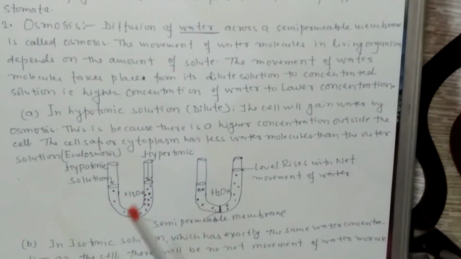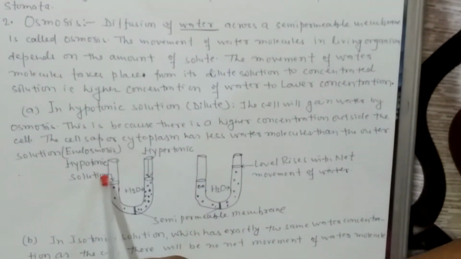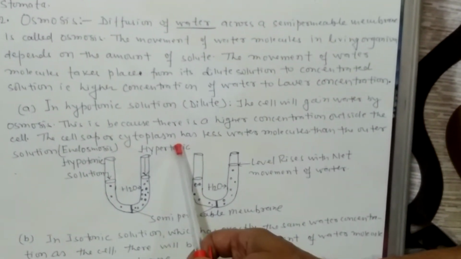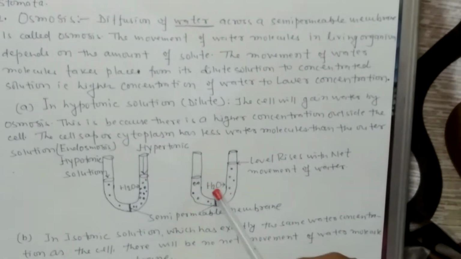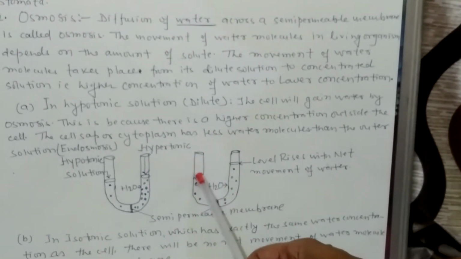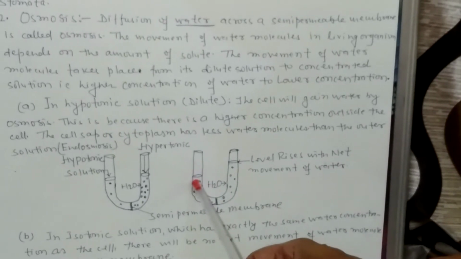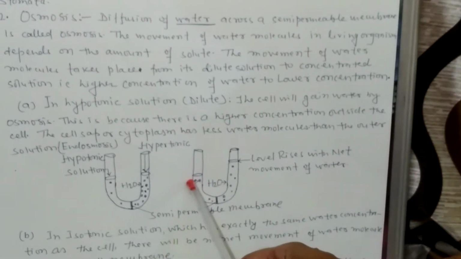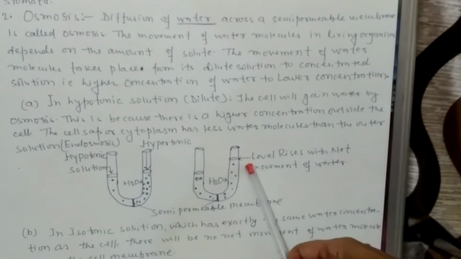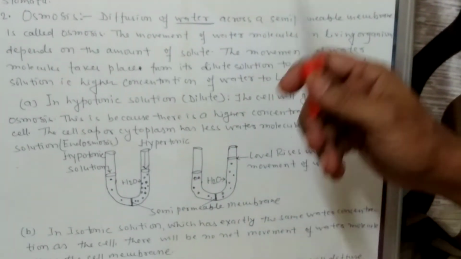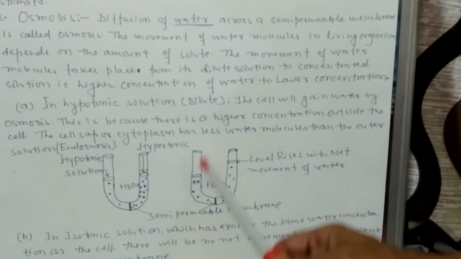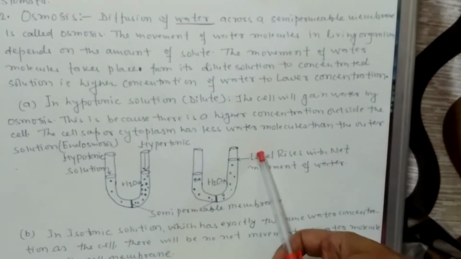So we will find that the water molecules will move from the hypotonic to the hypertonic side and the level of the hypertonic solution will rise. In the second diagram you see the water molecules move from the hypotonic solution to the hypertonic solution and their level rises, meaning water molecules move from the dilute solution to the concentrated solution.